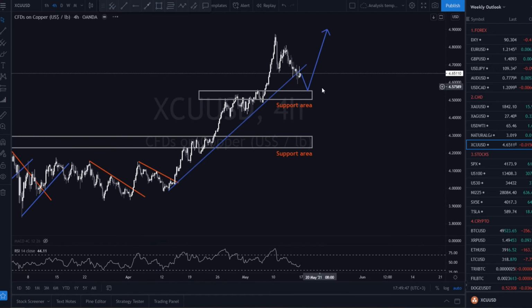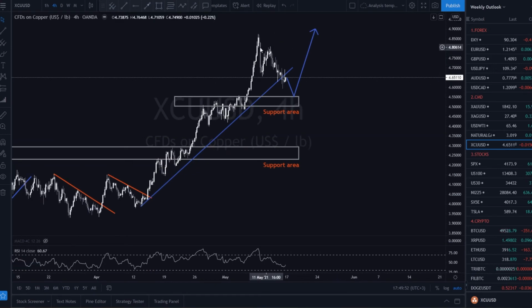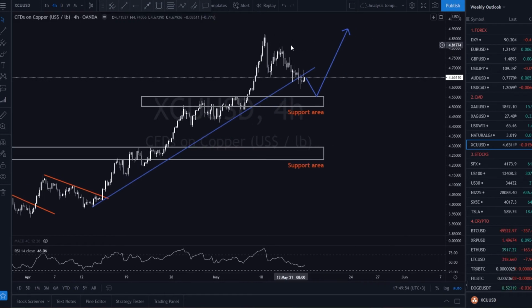For copper, if you remember, we mentioned in our previous analysis that this pair will start a small pullback and it will hit the support level. Now it seems that the price is starting to lose some bearish momentum, which is a good sign. In this context, in the coming week, we expect this pair to bounce off the support area and make a new top.